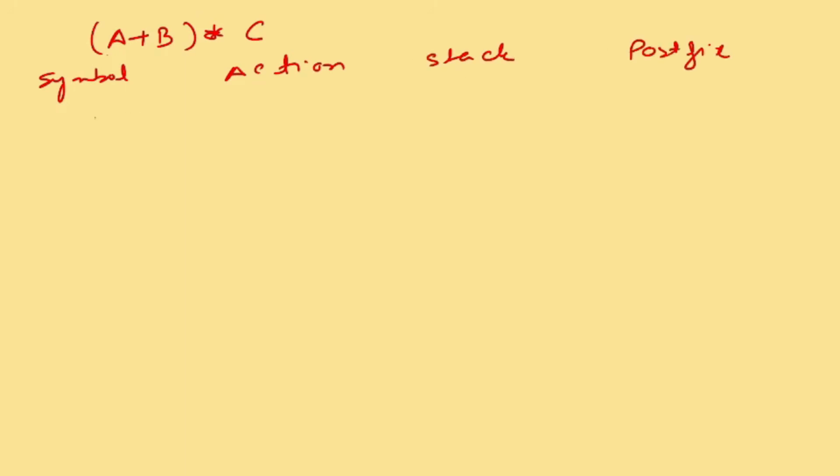One by one, the first rule is to take the symbols one by one. A. The action is that you have to push to the stack, definitely to the stack. We are not going to write it in the expression, so nothing there, because we are not putting it in the postfix. Then A is there. Do we have to put it in the stack? No. So what we have to do is add it to the postfix.